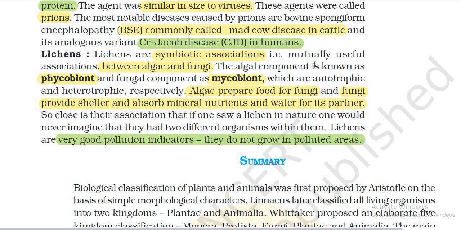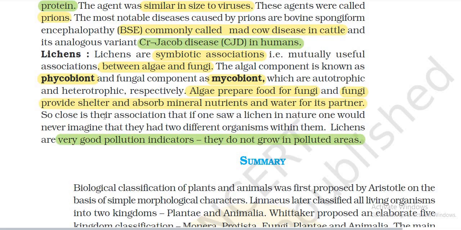Lichens are symbiotic associations, that is, mutually useful associations between algae and fungi. The algal component is known as the phycobiont and the fungal component as the mycobiont, which are autotrophic and heterotrophic respectively. Algae prepare food for the fungi, and fungi provide shelter and absorb minerals, nutrients, and water.